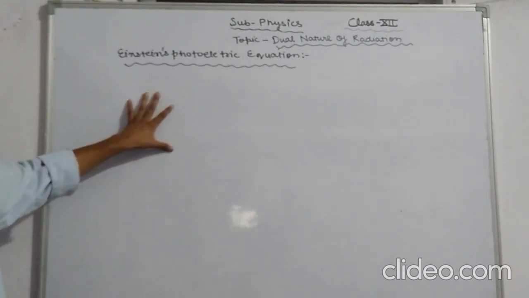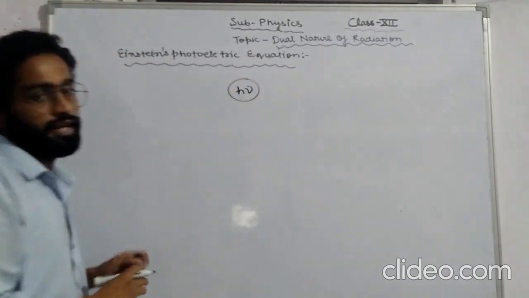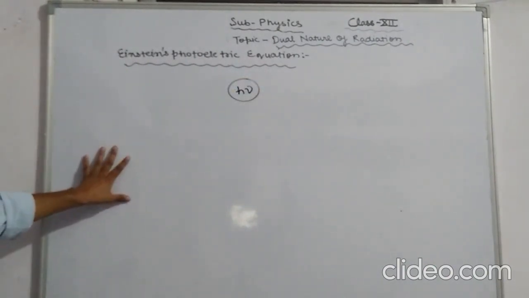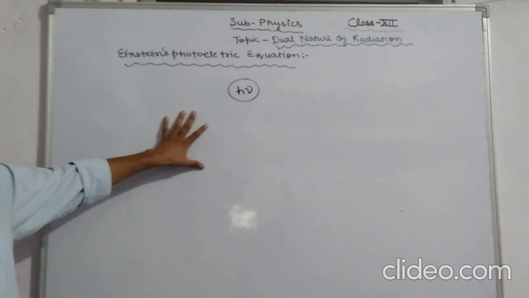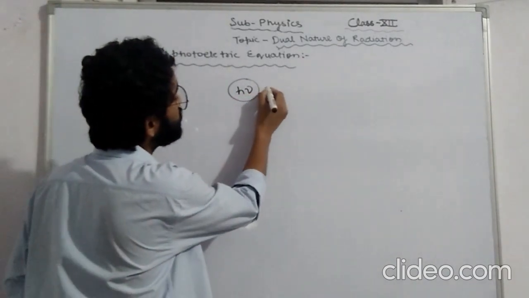According to Albert Einstein, when a photon of energy h nu falls on a metal surface, the energy of the photon is used in two ways.